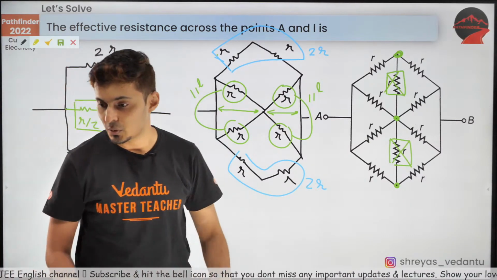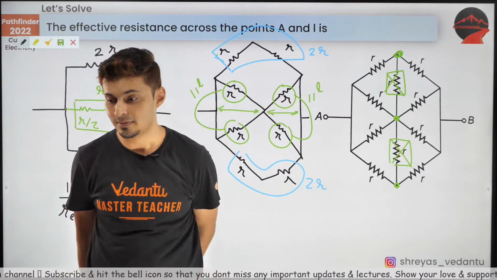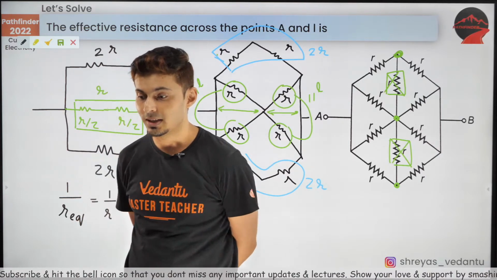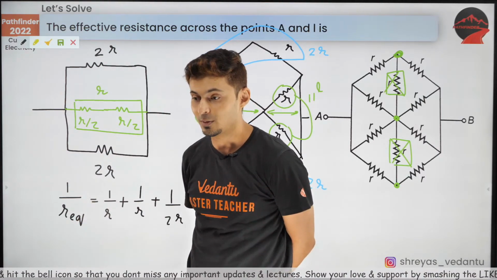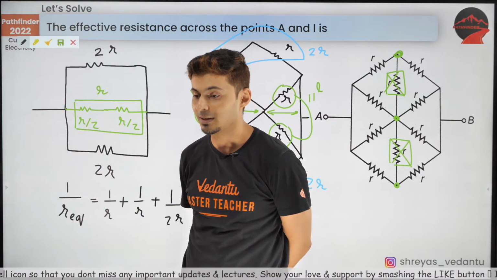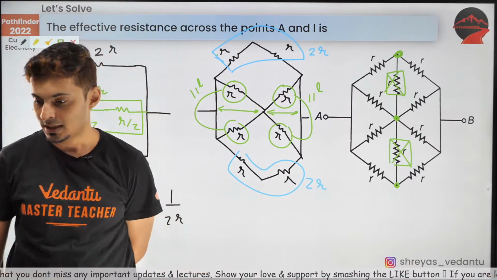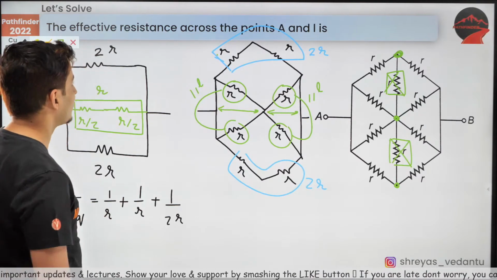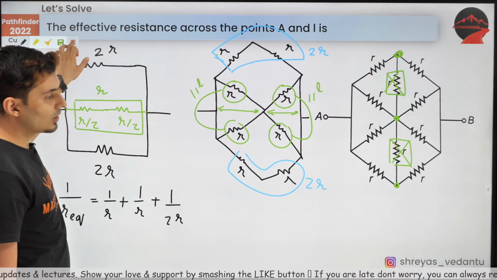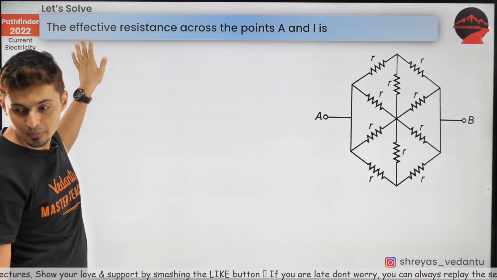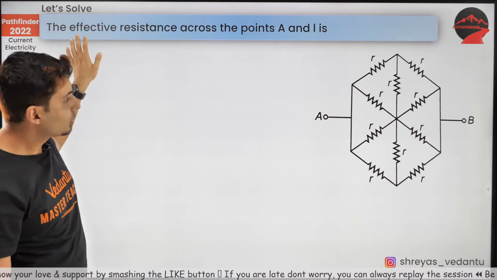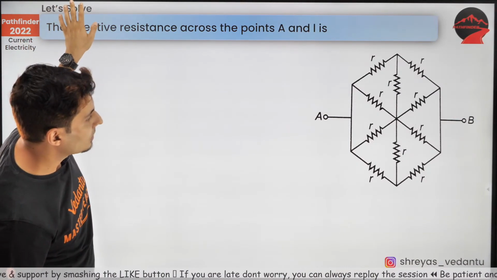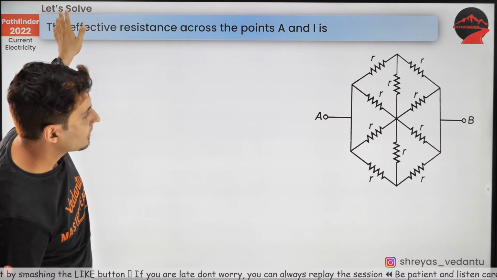Be careful. 2R by 5, not 5 by 2R. Be careful with that. R is not 2 ohms. Sir, there are 2 R's. Where are 2 R's?